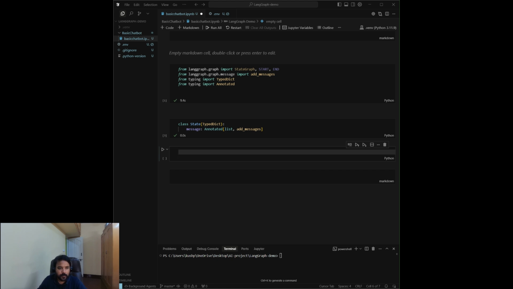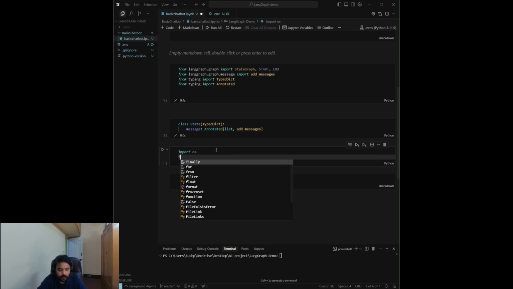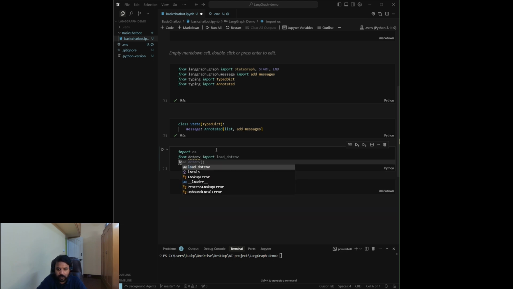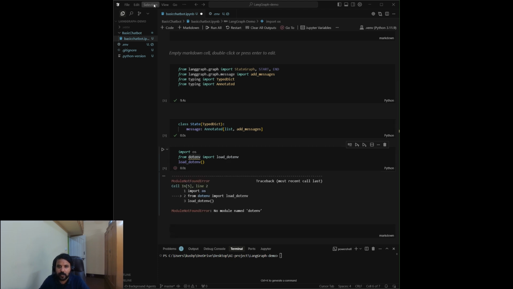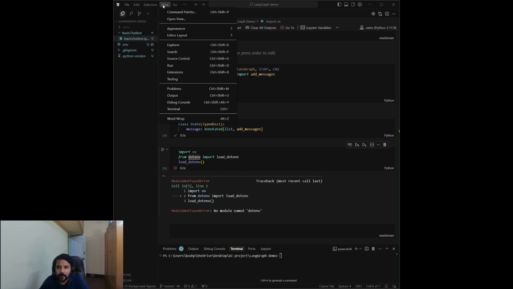So now into this, we'll first actually import our .env. So for this LLM, I'm using OpenAI API key, and I'm also using one tool called Tavily search. You can use your keys. I'm just importing this here from dotenv, import load_dotenv. Let's execute this also. I need to basically install this.